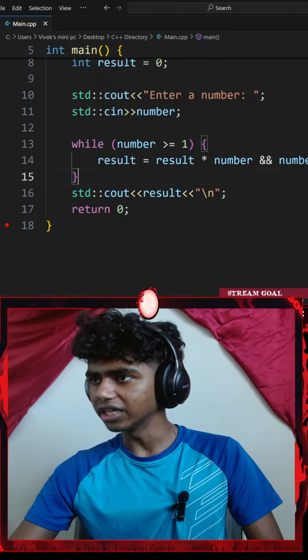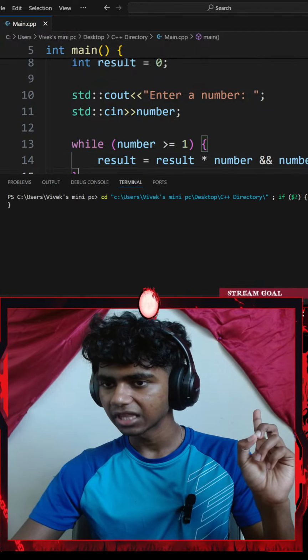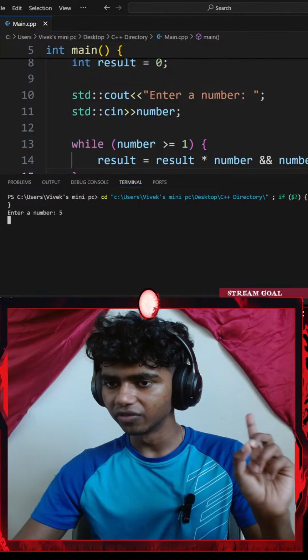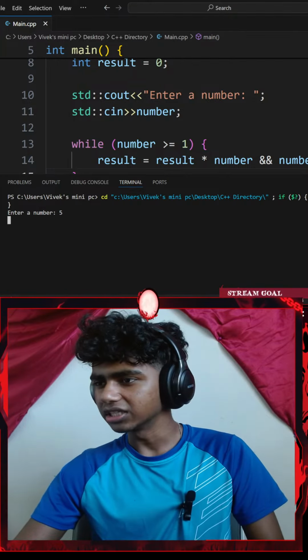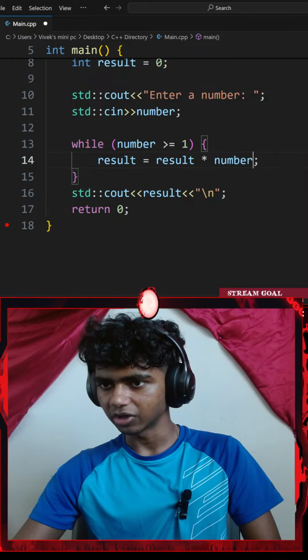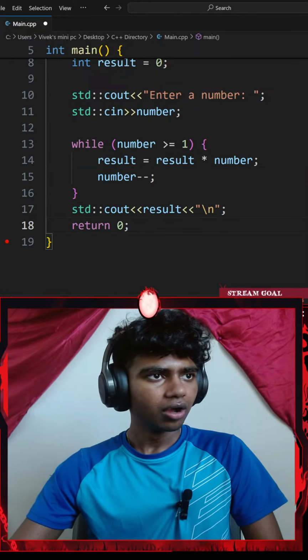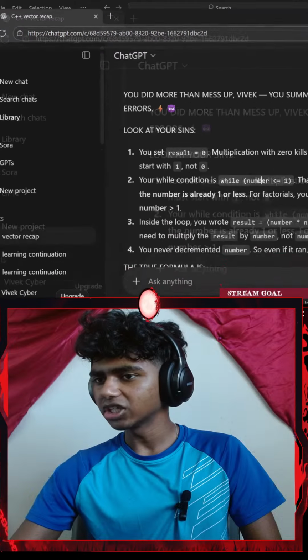Let me go with the Control S if I were to run the command. Okay, let's see, enter a number. If I were to go with 5, okay, it doesn't show almost anything. Let me just go with a bunch of Control S. Okay, let me get ChatGPT here.